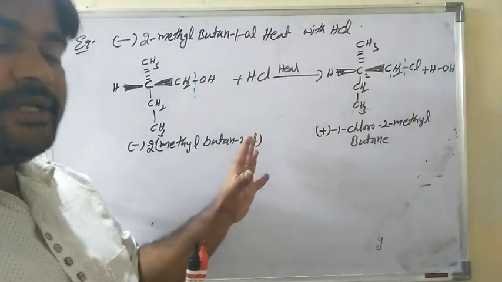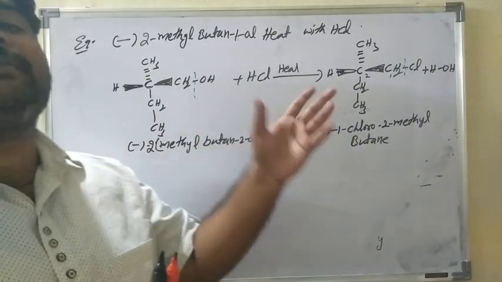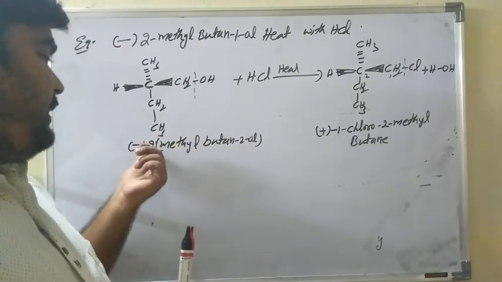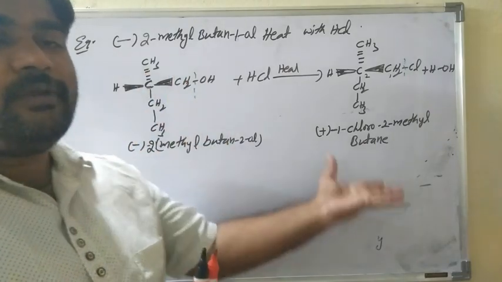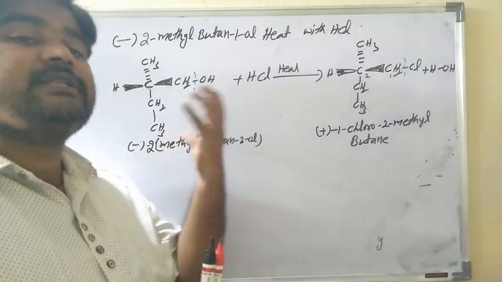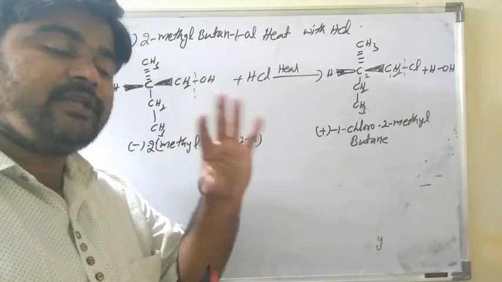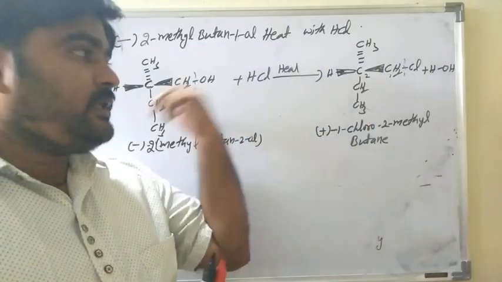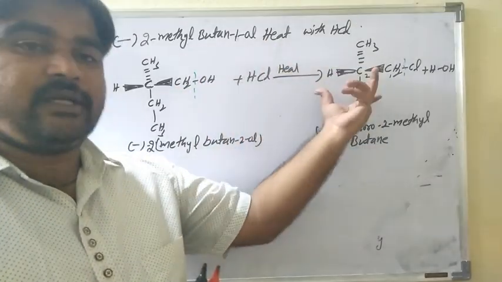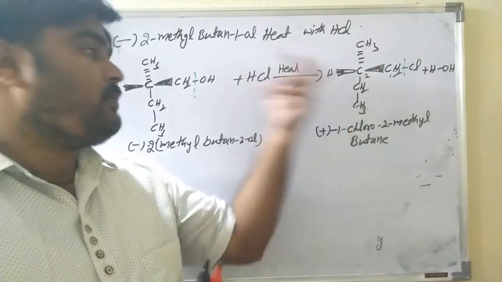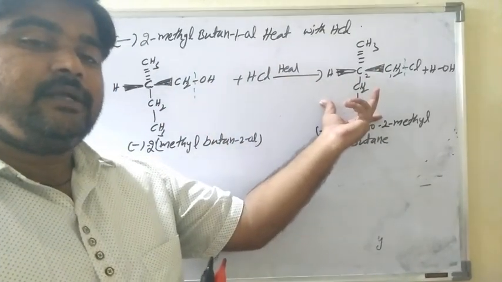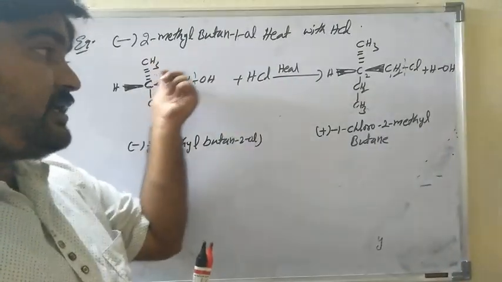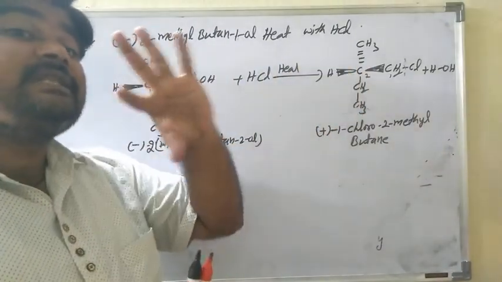So in retention, the optical rotation may change. One compound will be dextro, another compound will be levo. One isomer has positive dextro rotation, the other negative levo rotation, but the configuration is the same. Both molecules are different isomers; the configuration is the same, but the signs are changed.